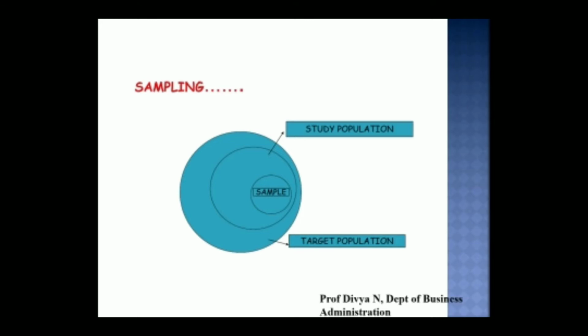Then we have the study population. Study population is the population the researcher is considering for conducting the research, or the population from which the researcher is going to choose his samples. Up next, from the selected study population, with the limitations of resources and time, the researcher can select only a few elements or a few people from whom he can collect the data, who will be called samples.